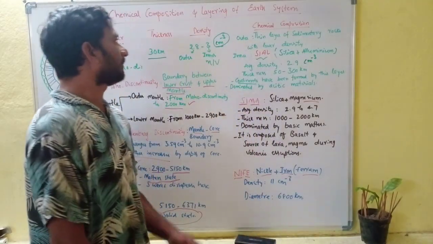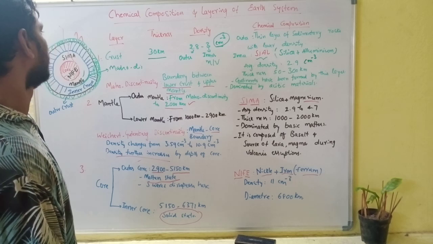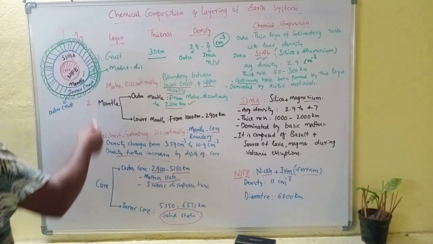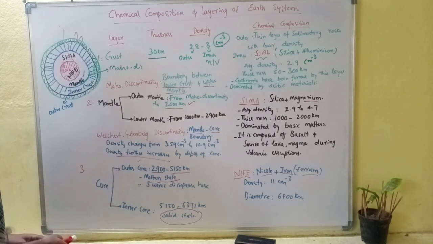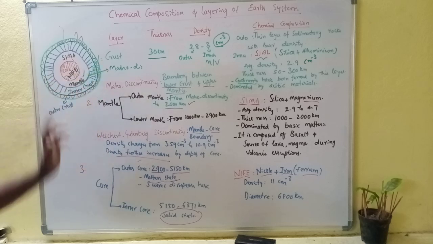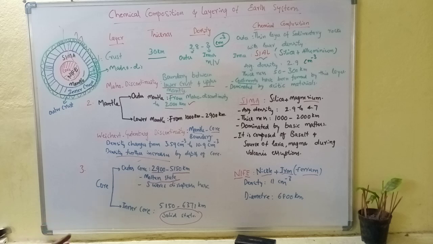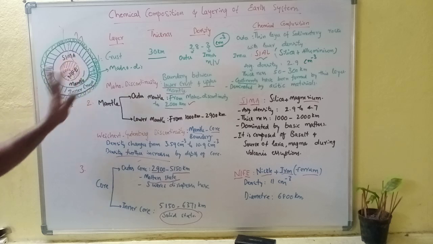Today in this video I am going to explain the chemical composition and layering of the earth system. If you go into the earth in depth, we'll come across three layers. One is the outer layer, the crust, and the middle layer is the mantle. The innermost layer is the core. This is how we can divide the inner layers of the earth system.